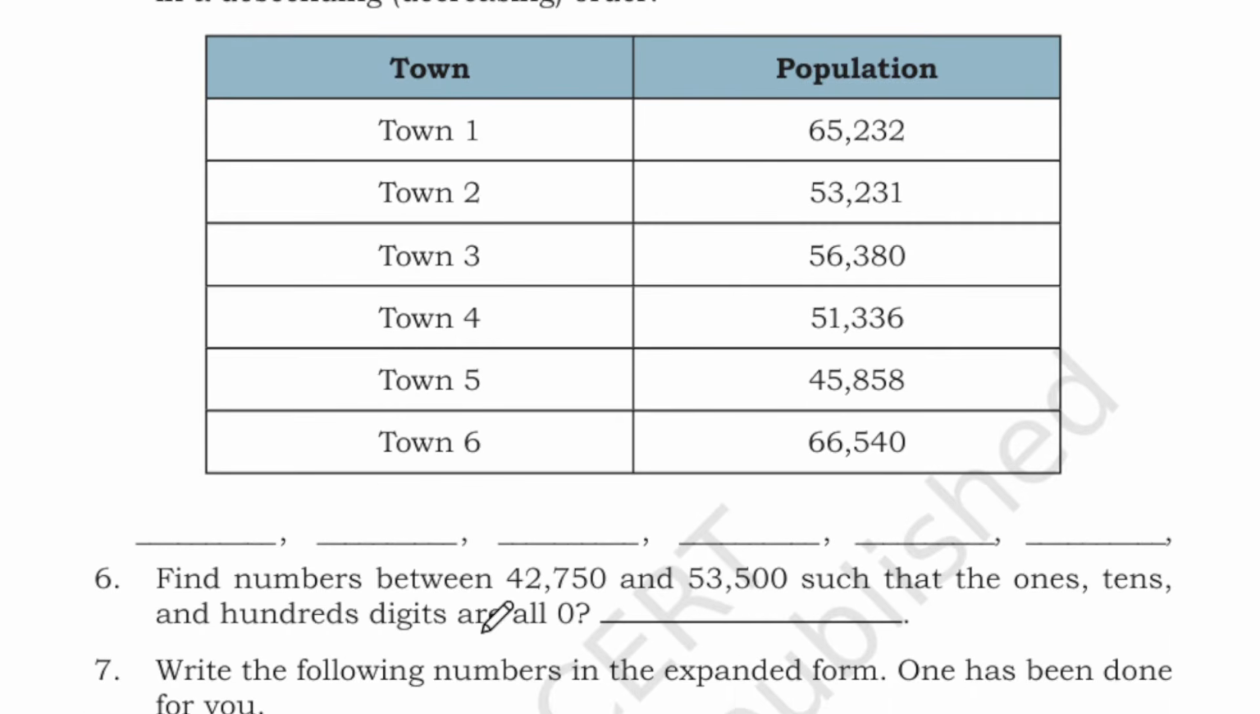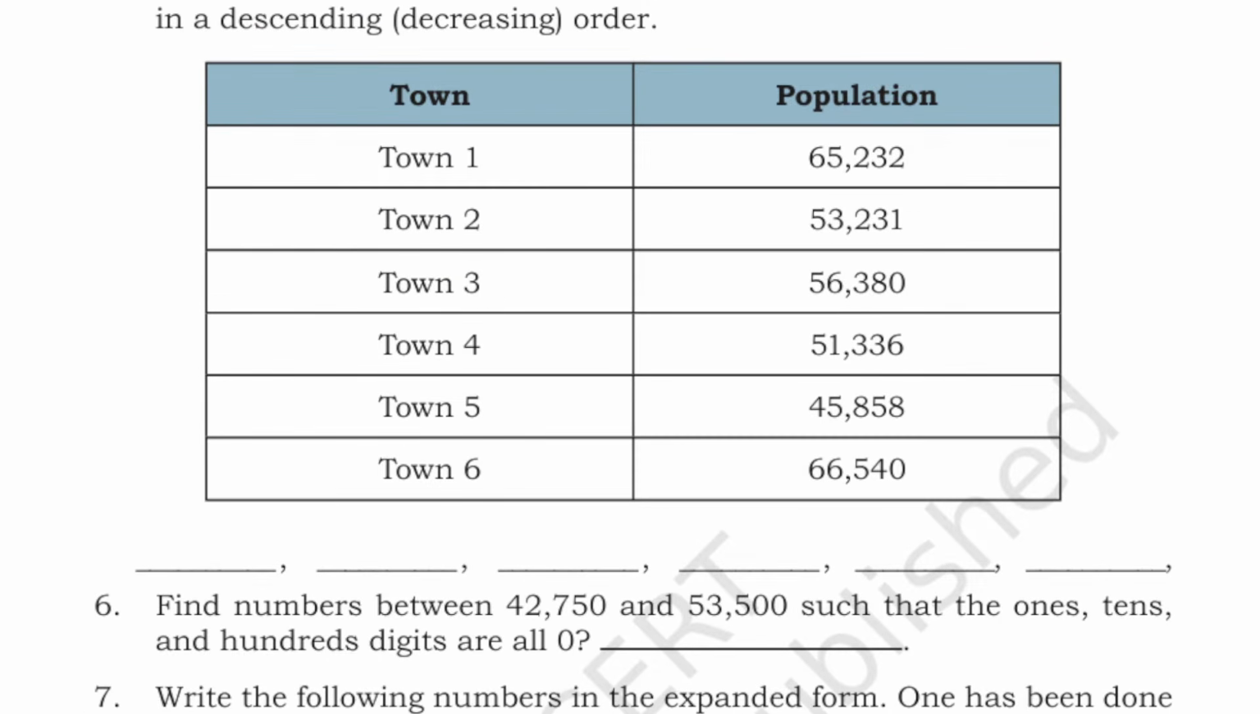Okay, so we'll see the next one. The following table shows the population of some towns. So we have a population list here. Arrange them in descending order, like decreasing order. So first you should start with the highest population to the lowest population. So we have town 1, town 2, town 3, town 4, town 5, and town 6. So first we will find the town which has the most population. So how many digits do we have? 1, 2, 3, 4, 5. So 5 digits, we have 10,000s.